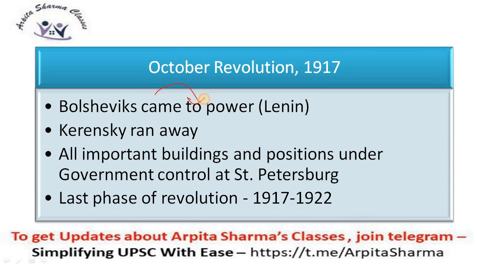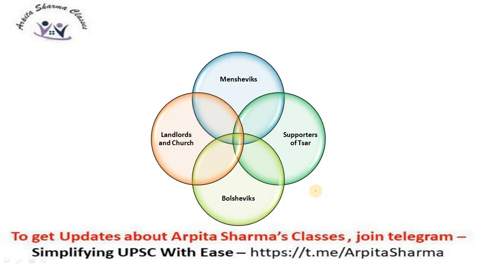Lenin, who was a Bolshevik leader, I have already told you the difference between the Mensheviks and Bolsheviks. So Lenin came to power, and Kerensky ran away. Then all important buildings or nationalized buildings, the important places in Russia, all came under government control at St. Petersburg. And now began the last phase of the Russian Revolution, which was between 1917 and 1922.